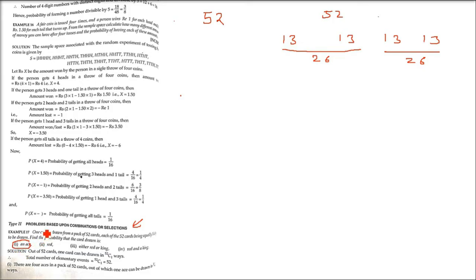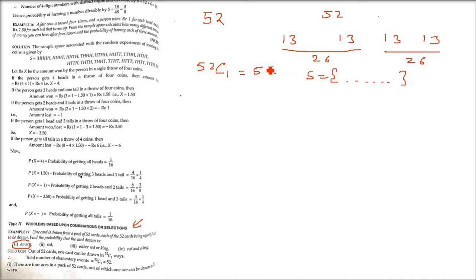So because one card is being taken, out of 52 cards, 52 C1 are the ways of getting one card. So 52 C1 is 52. This is the sample space.